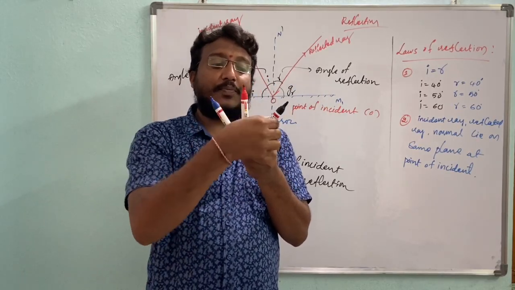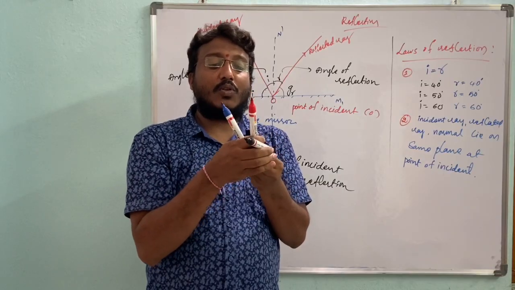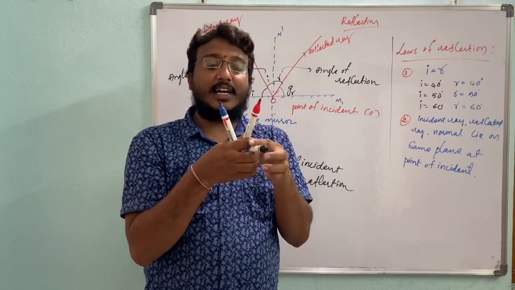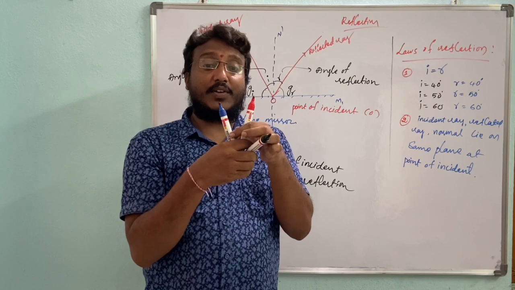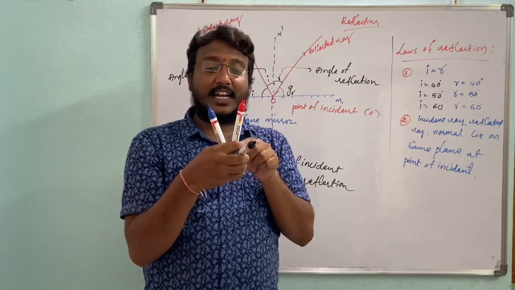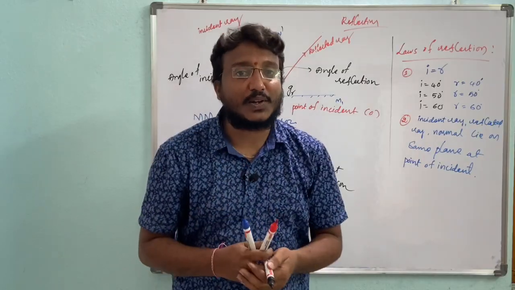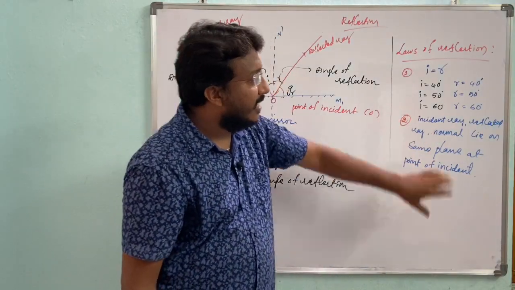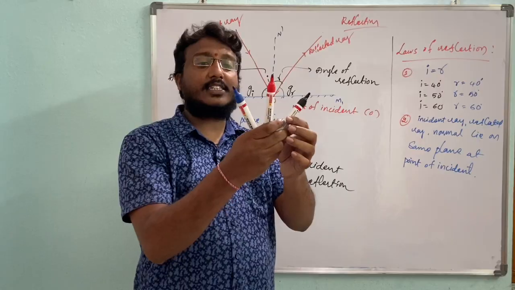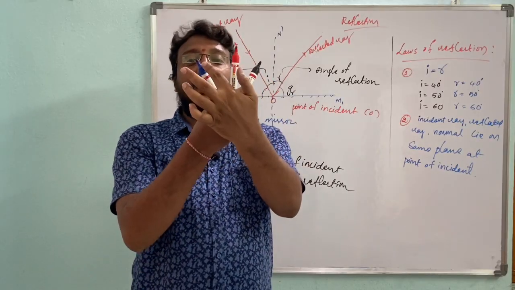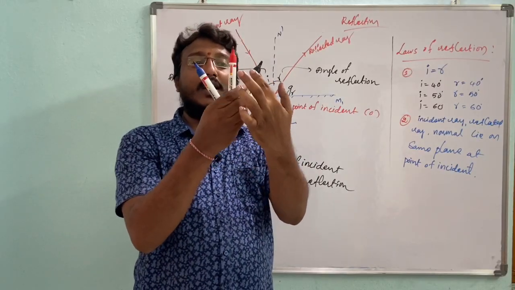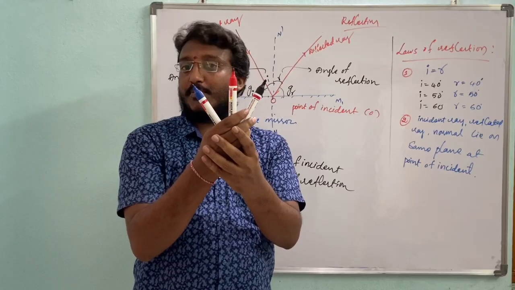Now what difference do you notice? Here the incident ray is coming from this side, the reflected ray is coming towards you, so the plane is changing. Then the second law states that always the incident ray, normal and reflected ray lie in the same plane.